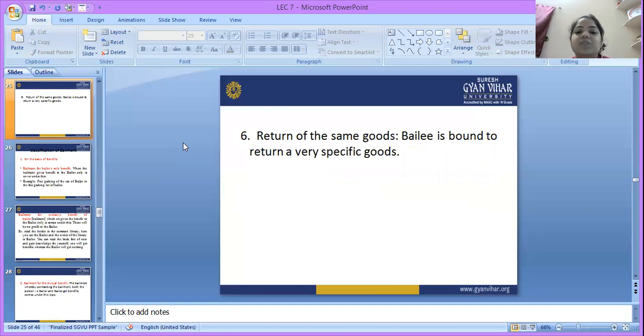Any goods that are delivered from one person to another take the place of the bailment. Whenever the purpose is accomplished, the bailee is responsible to return those goods in the original form. Otherwise, according to the rights of the bailor, he can claim for damages. So this is the contract of bailment. Thank you.